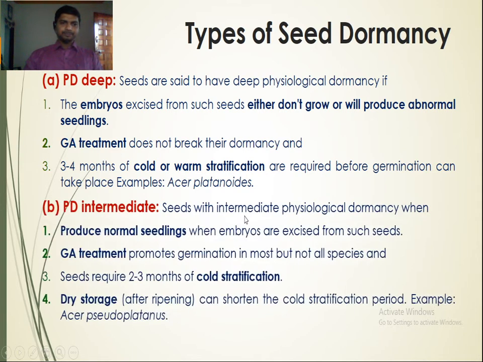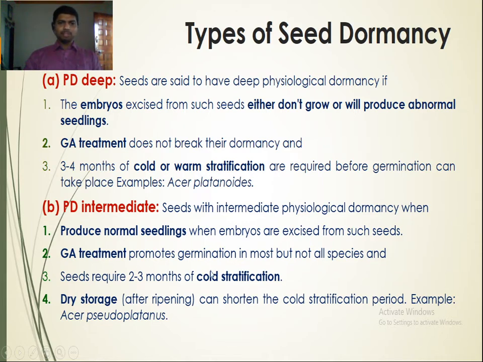The second level is intermediate physiological dormancy, the next level after deep physiological dormancy. Seeds with intermediate physiological dormancy produce normal seedlings when embryos are excised from them. In deep physiological dormancy, excised embryos either do not grow or produce abnormal seedlings, but here they produce normal seedlings.